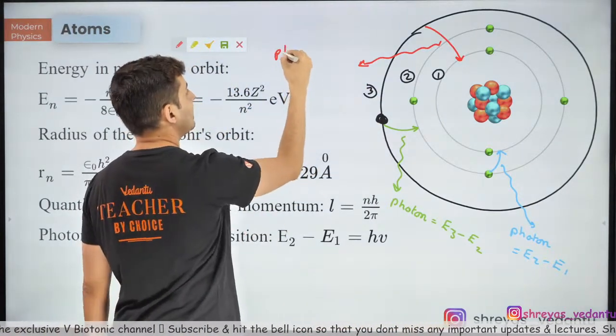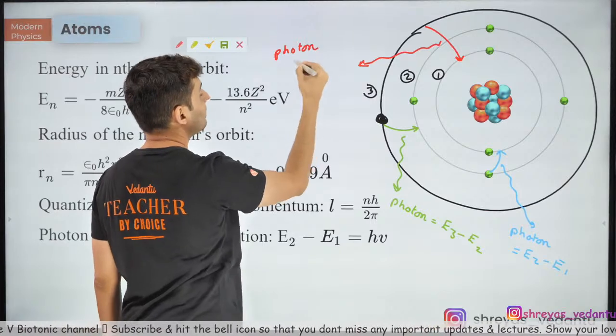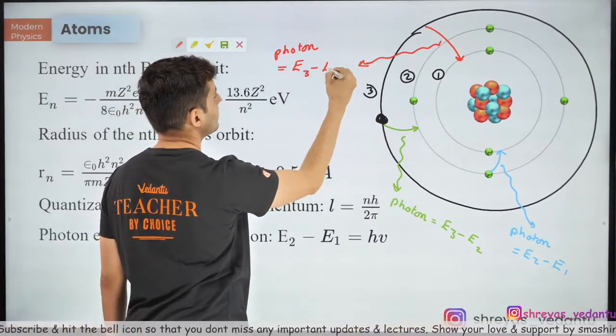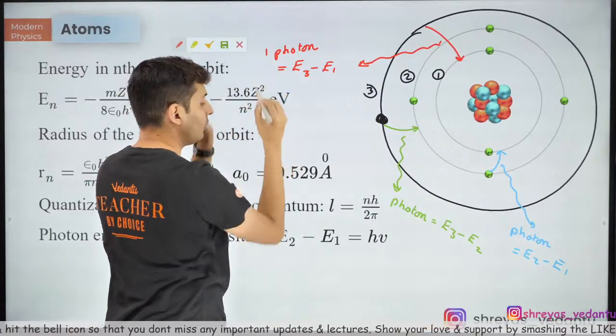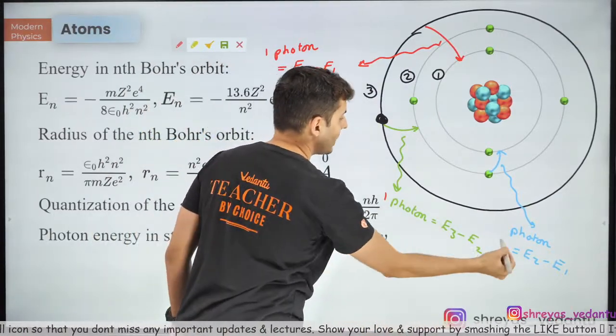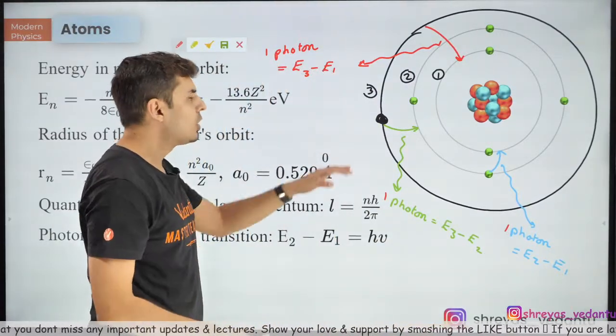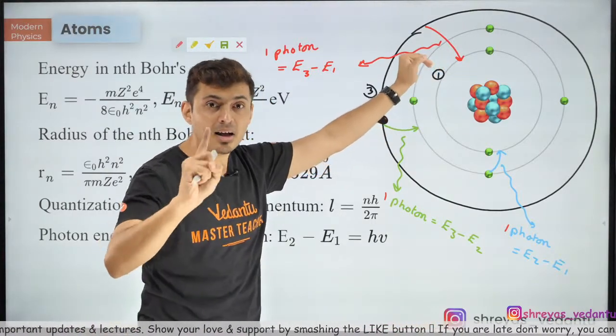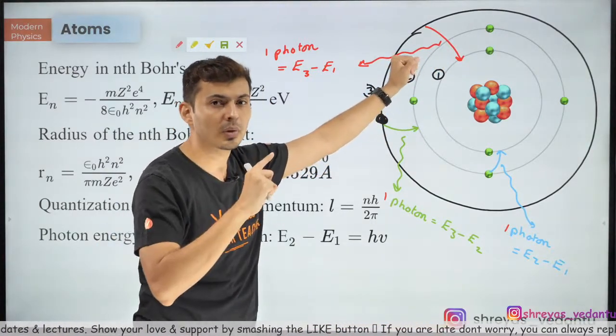So the photon which will be emitted will have an energy difference of 3 minus 1. But still it's 1 photon. Here also it was 1 photon. Here also it was 1 photon. Remember, no matter how high to how low the transition is, per transition there is only 1 photon.